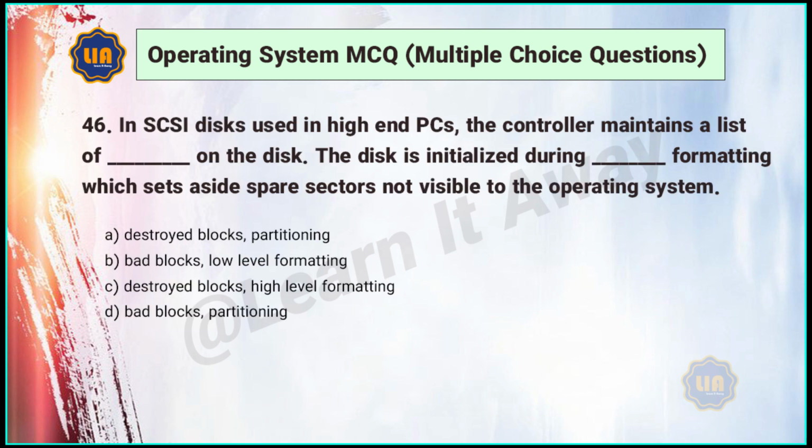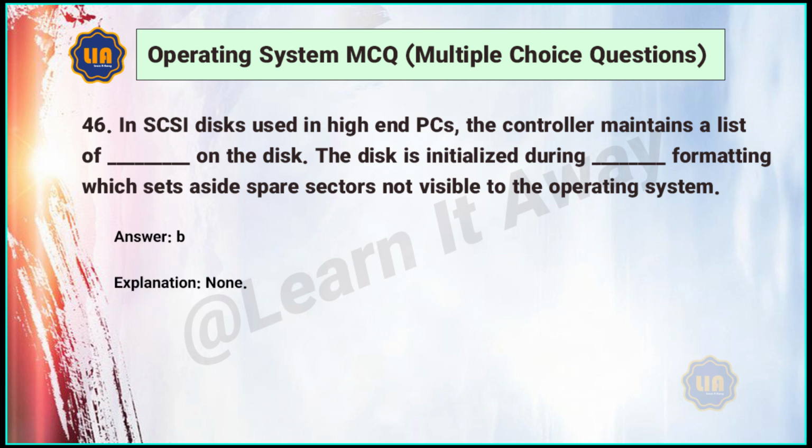46. In SCSI disks used in high-end PCs, the controller maintains a list of blank on the disk. The disk is initialized during blank, which sets aside spare sectors not visible to the operating system. A. Destroyed blocks, partitioning. B. Bad blocks, low-level formatting. C. Destroyed blocks, high-level formatting. D. Bad blocks, partitioning. Answer: B.